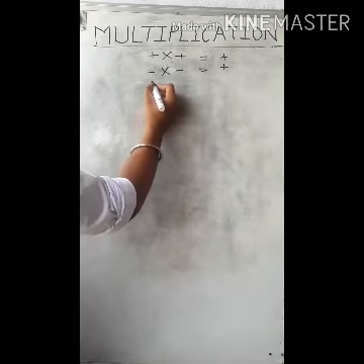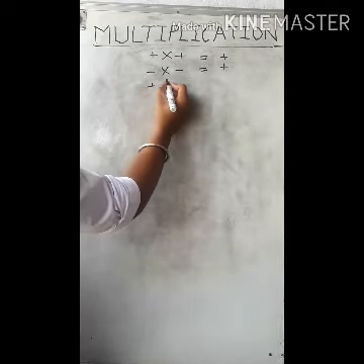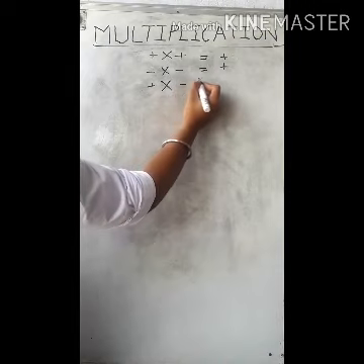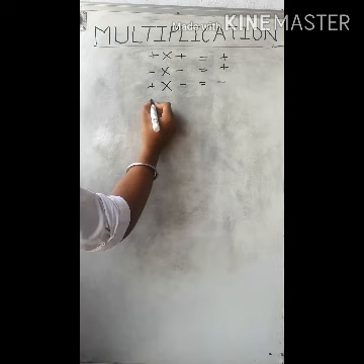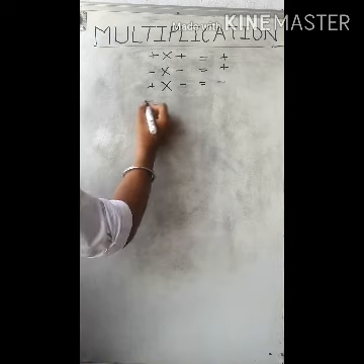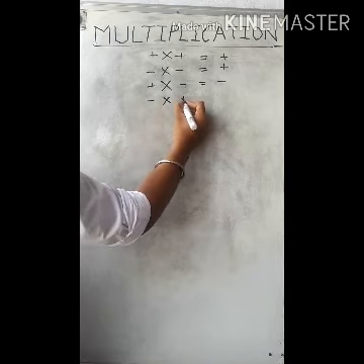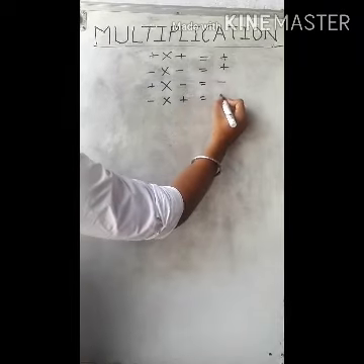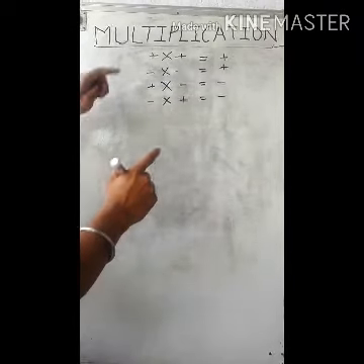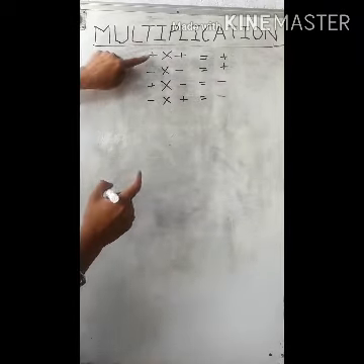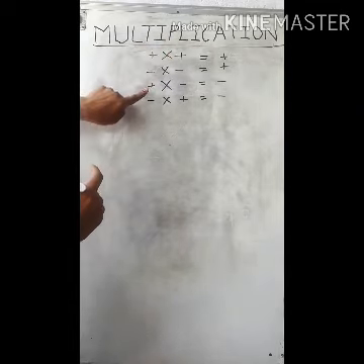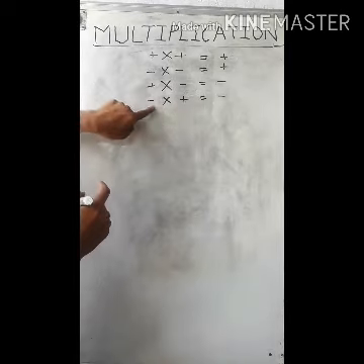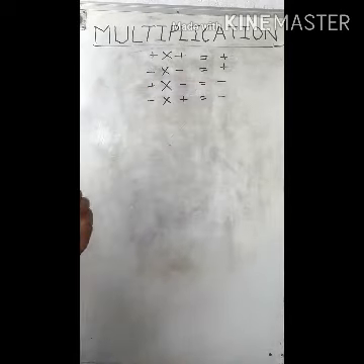If our first integer is positive and the other integer is negative, then our answer will be negative. And if the first integer is negative and the other integer is positive, then our result will be negative. So what we are seeing here is, if we are multiplying two integers of the same sign, then our result is positive, and if we are multiplying two integers of different signs, then our result is negative. Okay, so let's take an example.